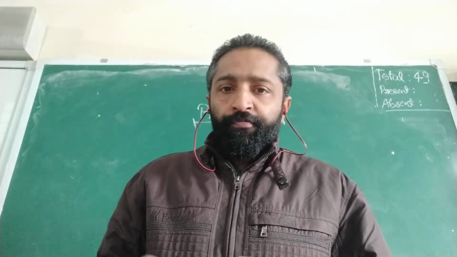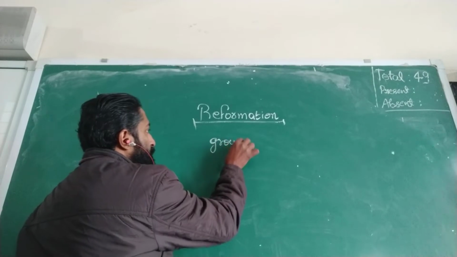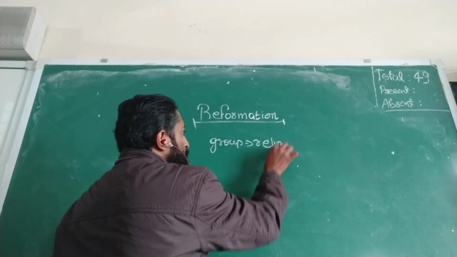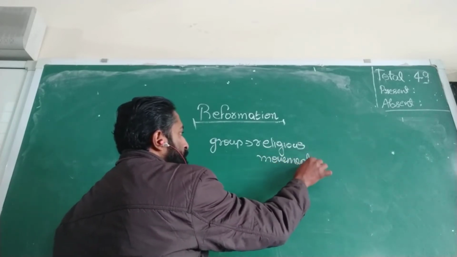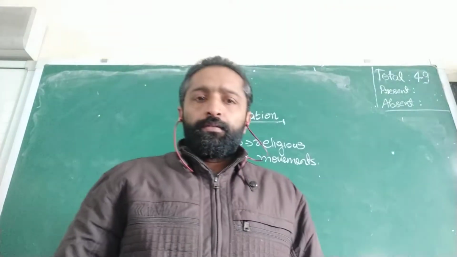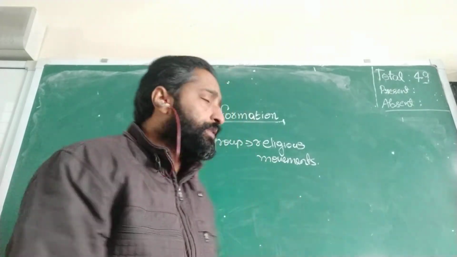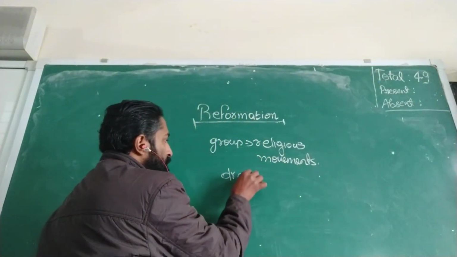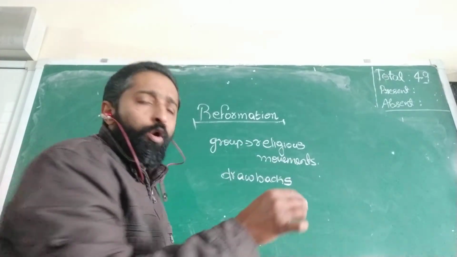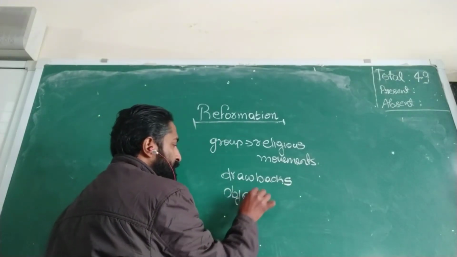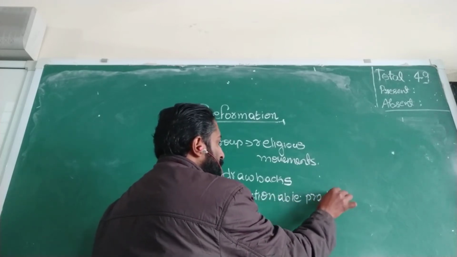It is a group of religious movements started in the 16th century by the Christian people against two things: against the drawbacks of the church, and also against the objectionable practices of the clergy.